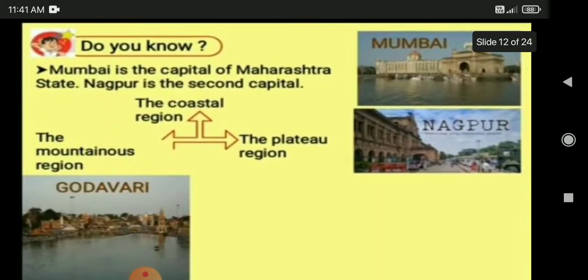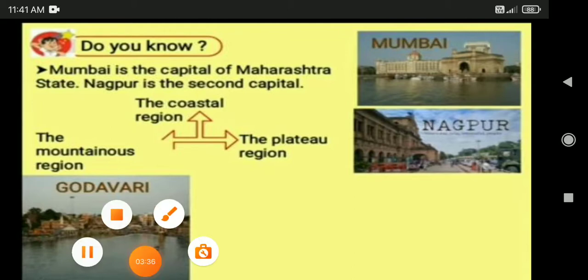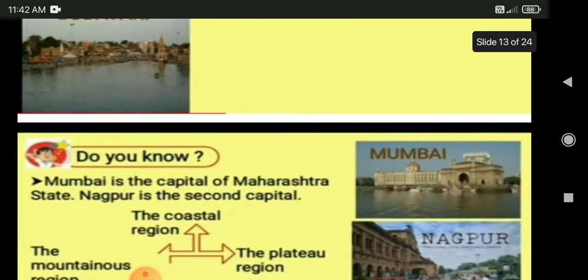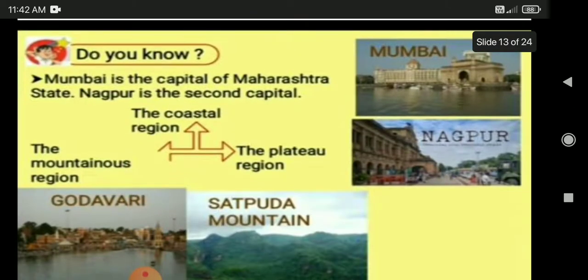The Godavari is the longest river in Maharashtra. Which is the longest river in Maharashtra, students? Godavari river. Coming to the fourth point, the Satpuda mountain is in the northern part of Maharashtra. The highest peak in the Satpuda mountain is Astamba.